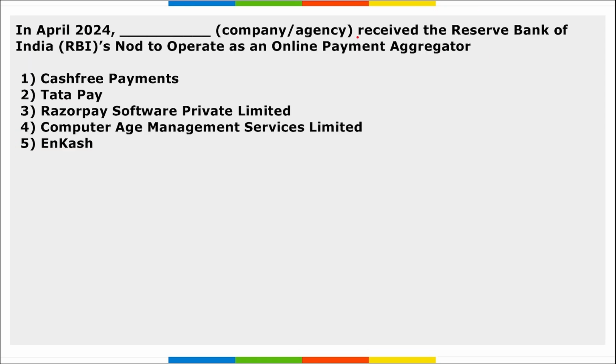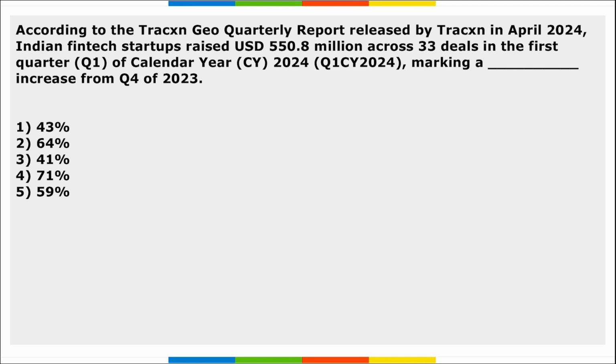Next, in April, which company or agency received the RBI's approval to operate as an online payment aggregator? So it is Computer Age Management Service Limited. This is India's largest mutual fund transfer agency, and they received the certificate of authorization from RBI to operate as an online payment aggregator.